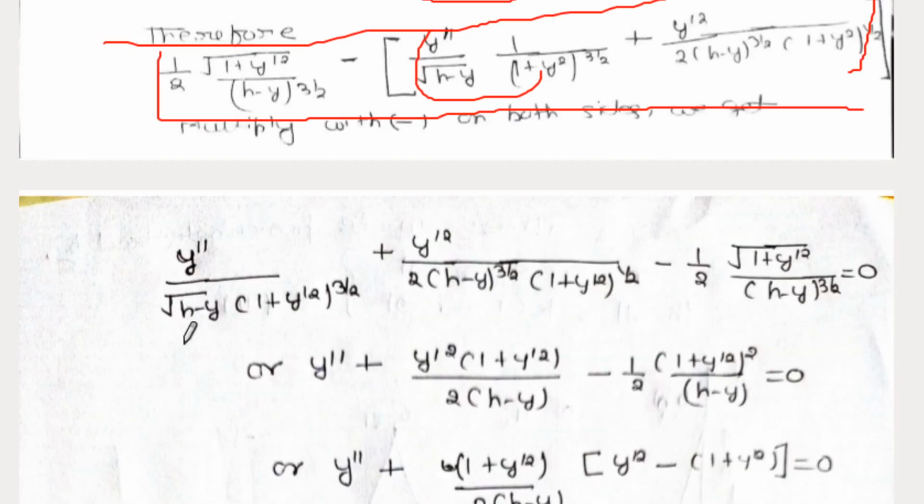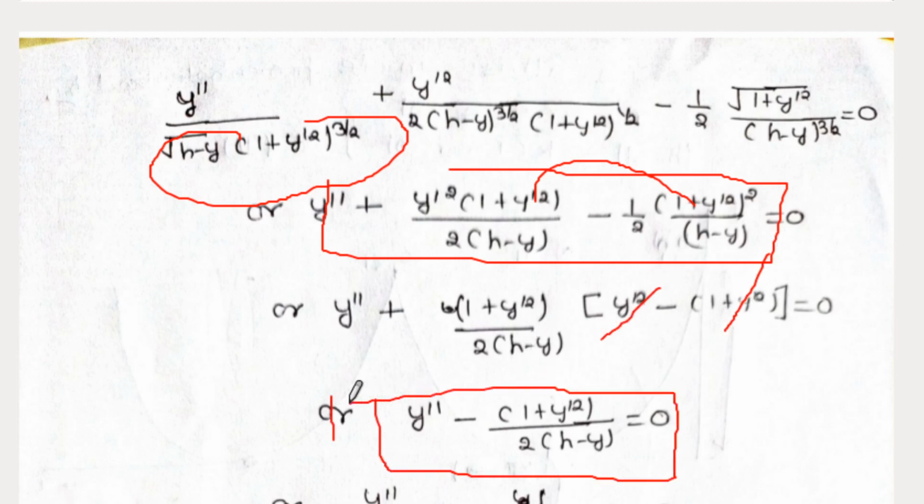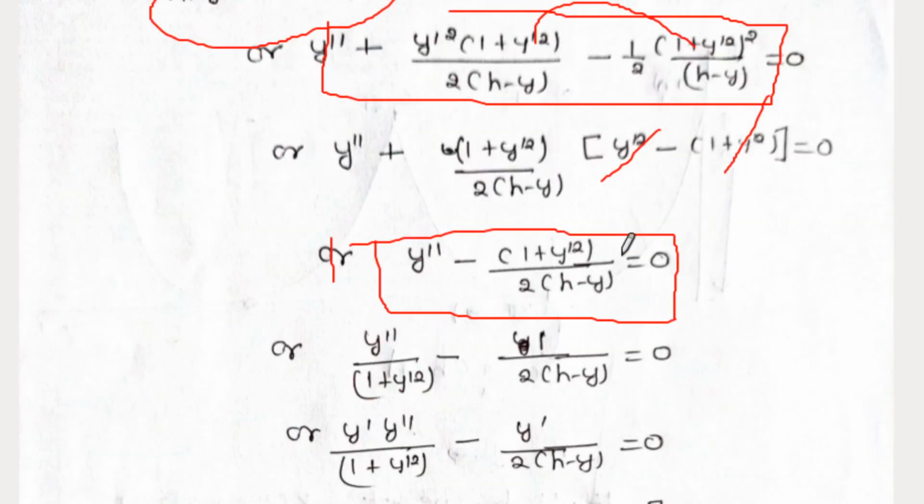We can multiply this denominator term into the numerator, so we get this expression. It is very easy. Again we can collect this term, 1 plus y prime square, so you get this expression. Again you can simplify, this y square cancels out and you are left with this term. So our expression is much more simplified now.